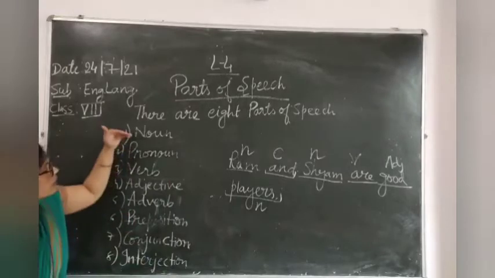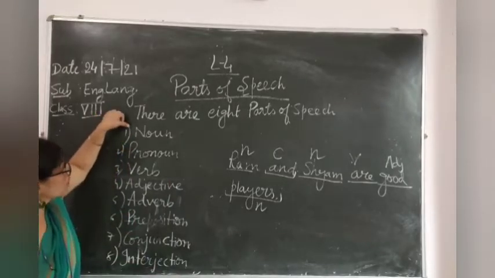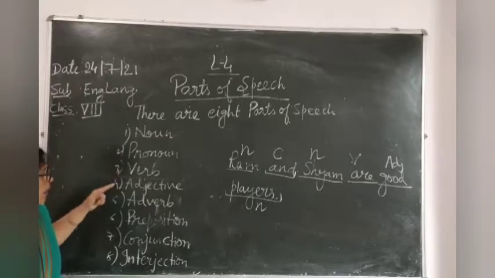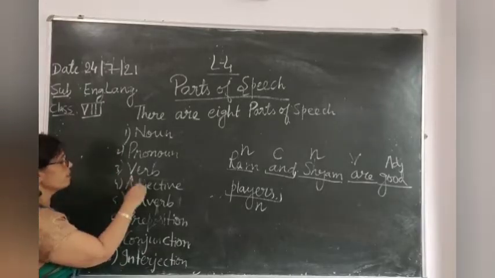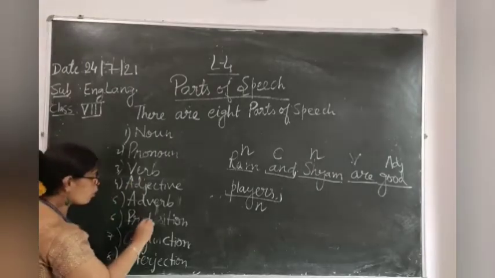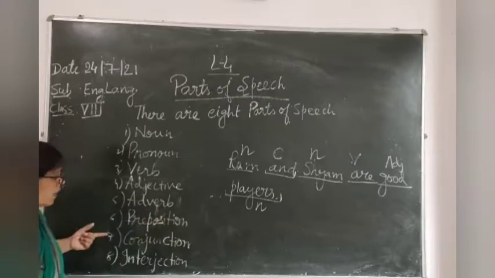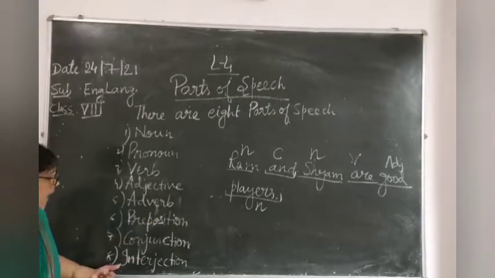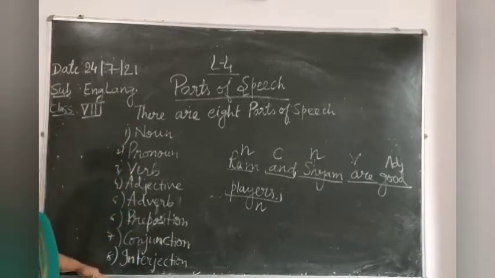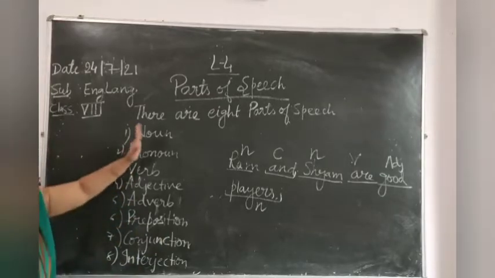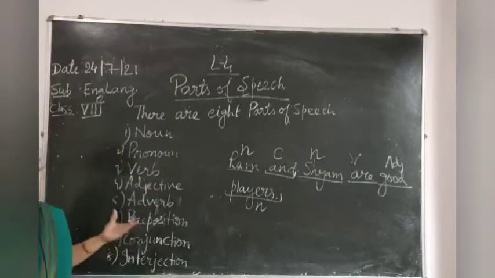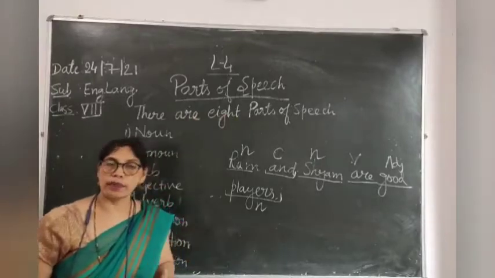And they are: the first one is noun, second is pronoun, third is verb, fourth is adjective, fifth adverb, sixth preposition, seventh conjunction, eighth interjection. These are collectively called parts of speech.